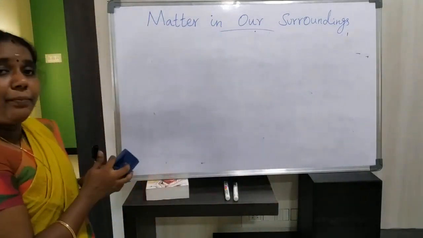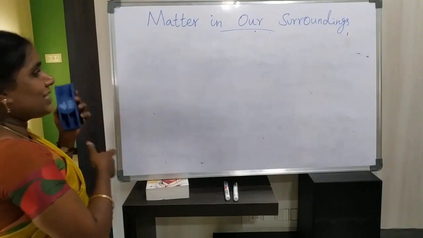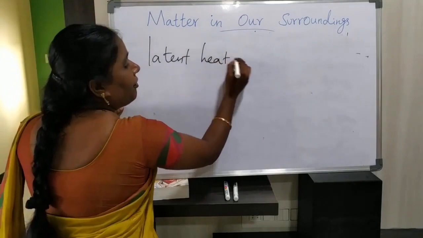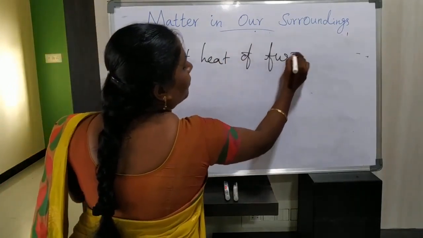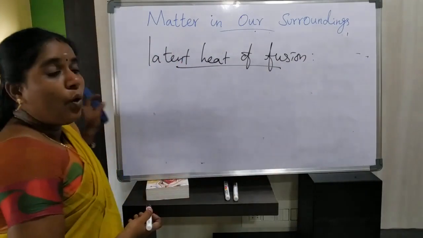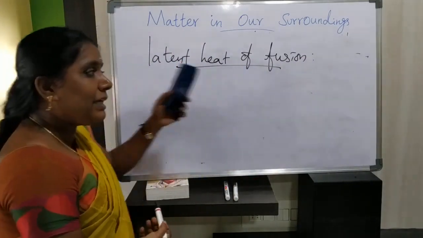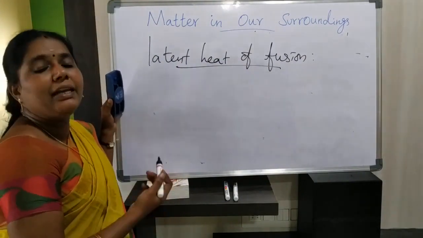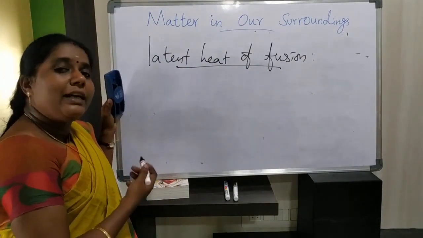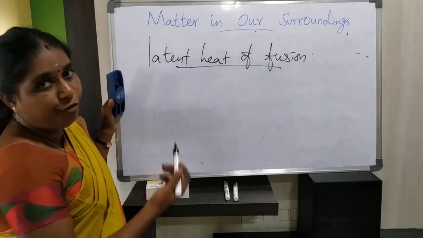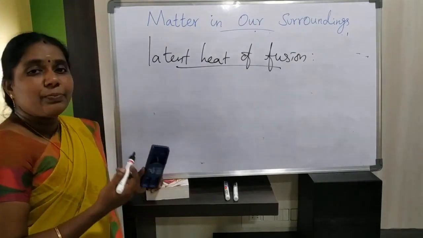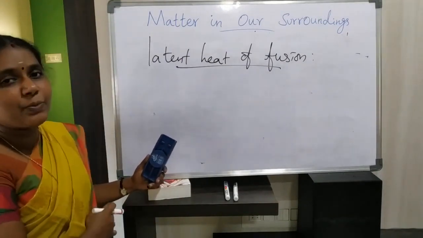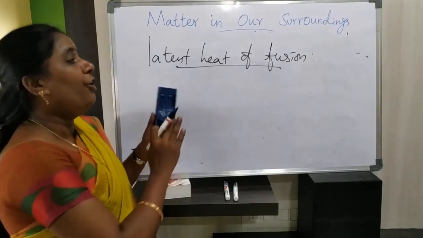Okay. See, latent means hidden. Now we are going to discuss latent heat of fusion. So you know what is meant by fusion? That is a solid state converted into liquid state at atmospheric pressure at its melting point. It's called fusion, isn't it? So at its melting point, that solid particle is converted into liquid particle at atmospheric pressure. That process is called fusion.